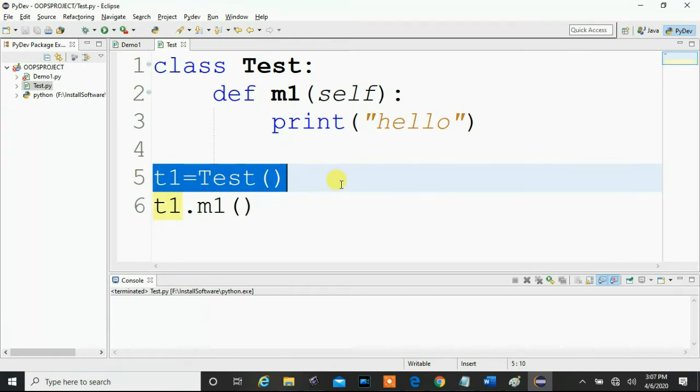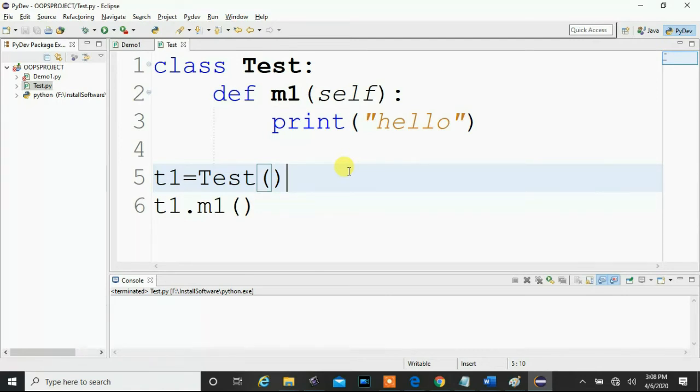Where are we required to place this set of lines of code, so that it is executed at the time of object creation? For that, the Python class provides one special method. That special method is known as a constructor.